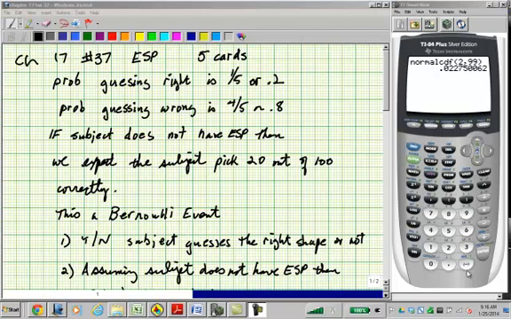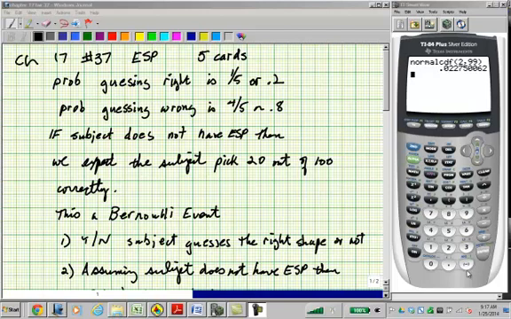So, since there's 1 out of 5 shapes, assuming that the subject does not have ESP, the probability that the subject guesses right is 1 out of 5, or 0.2, if they're just guessing. The probability of guessing wrong is 4/5, or 0.8. So, if the subject does not have ESP, then we expect the subject, on average, will pick 20 out of 100 correctly. Now, we don't expect every subject to get 20 out of 100, but we expect overall the subjects would get 20 out of 100. But for this particular subject, we expect 20 out of 100.